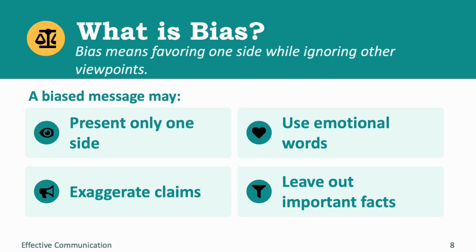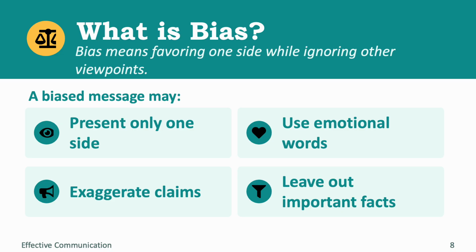Now, let's discuss bias. Bias happens when someone favors one side while ignoring other viewpoints. The biased message may present only one side, use emotional language, exaggerate claims, or leave out important information. Bias does not only mean that information is false. However, it may not present the complete picture.